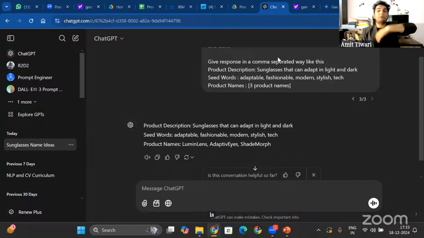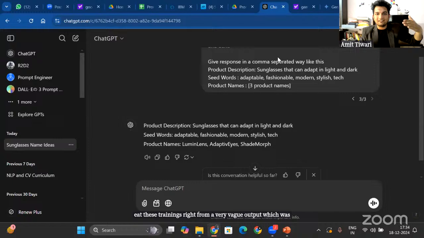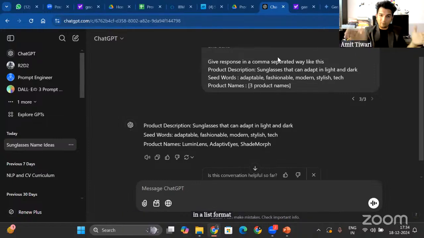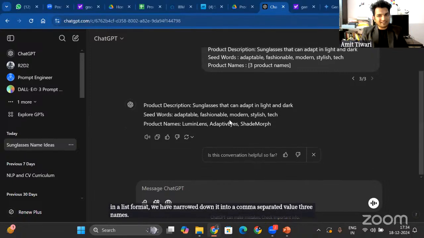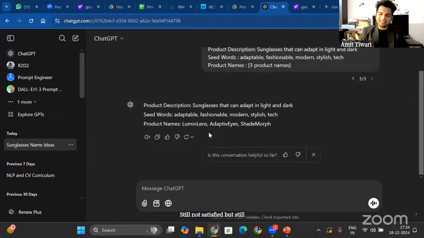Everyone is now having these three names just because we could engineer our prompt to give these three names, right? From a very vague output, which was in a list format, we have narrowed it down into comma separated values, three names, right? Still not satisfied, but somewhat clear about what to do, right?